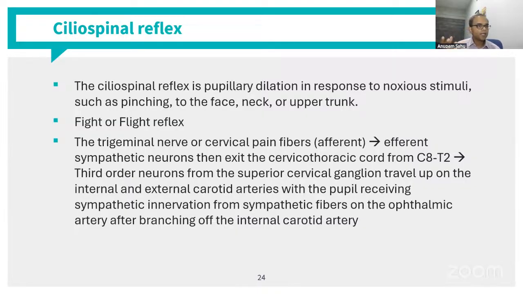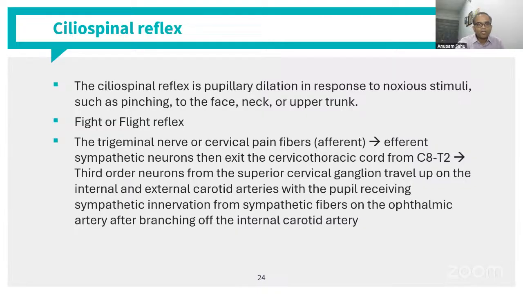Why does dilatation happen with all these sympathetic pathway reflexes? Because we need to have more light. The body needs more light to focus on things, and that leads to the fight or flight reflex. If things are getting too complicated, maybe we can avoid this part. So that is all about the pupillary pathways. I've tried to keep it simple, and I hope those who have been watching have been able to get the point of the pupillary pathway.